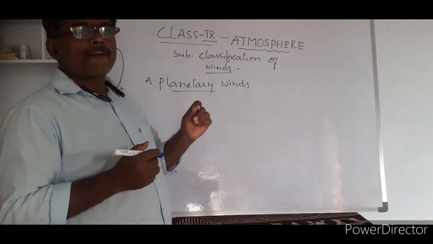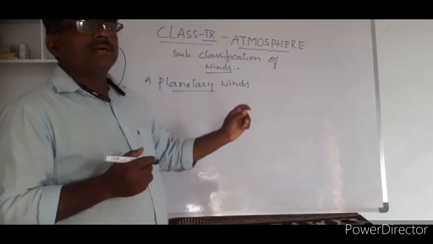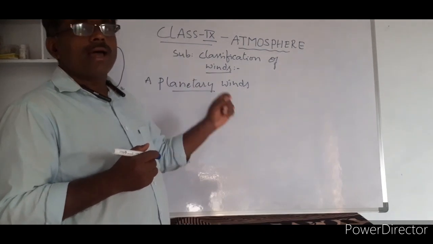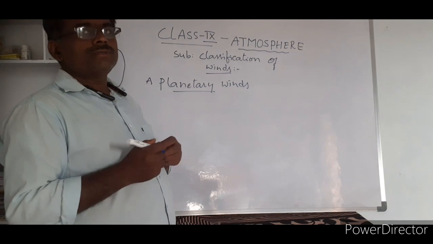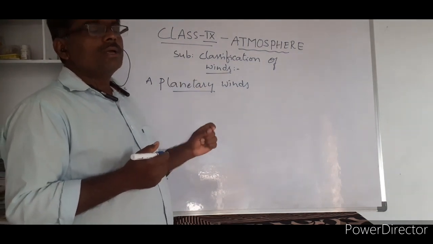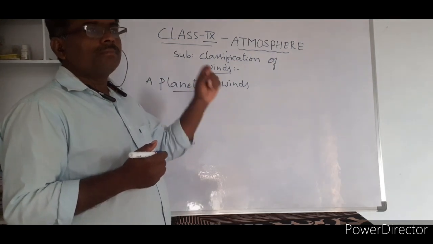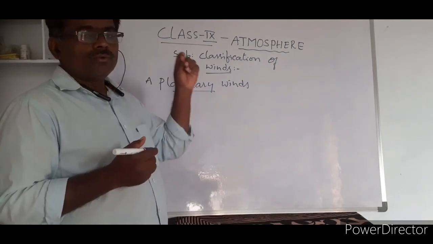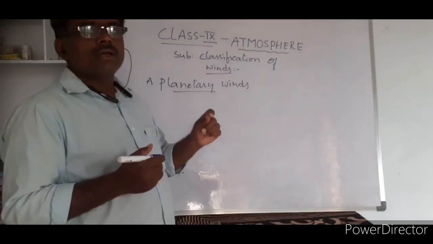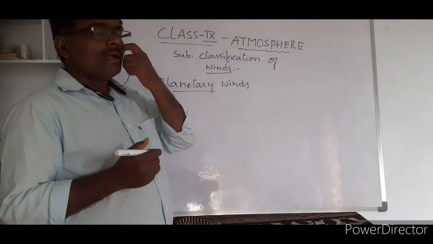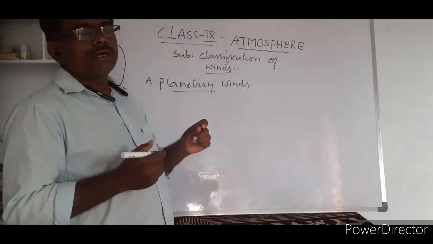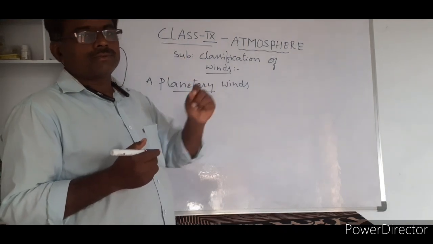Winds that blow in a particular direction permanently throughout the planet are generally termed planetary winds.